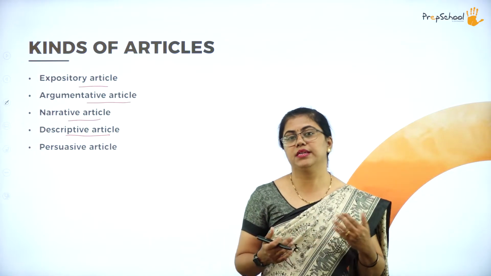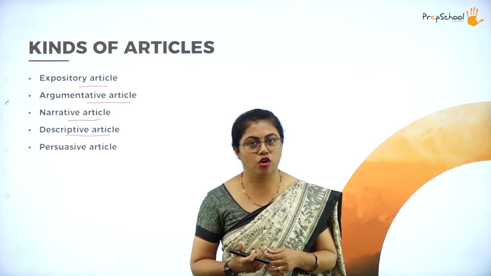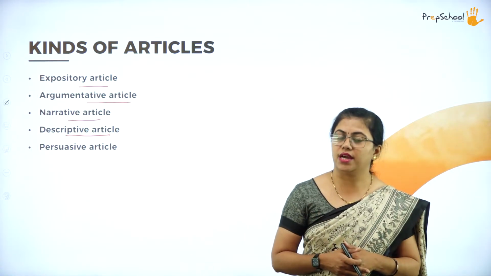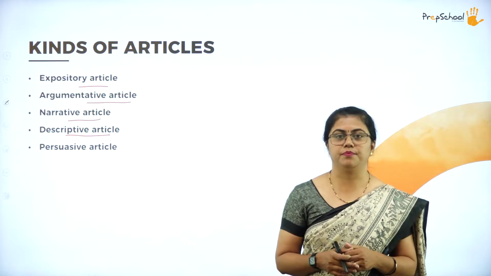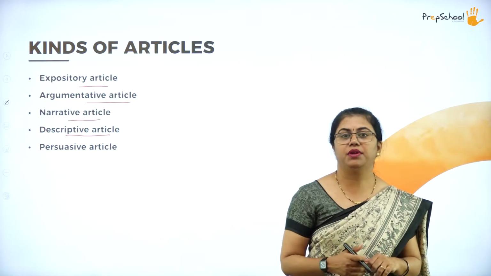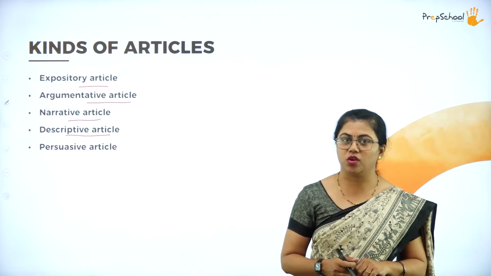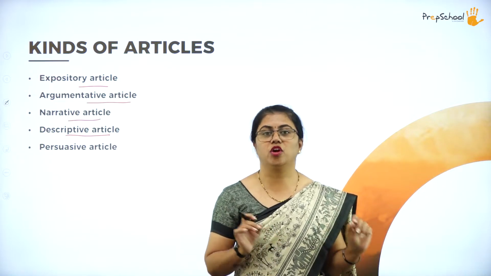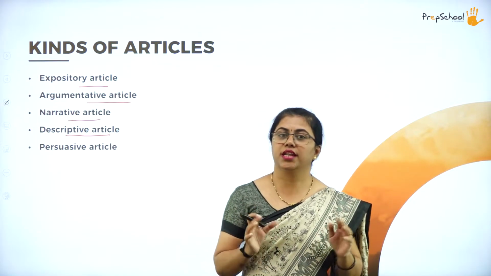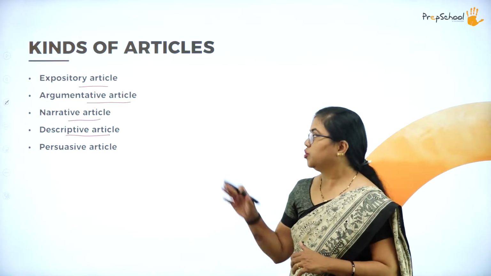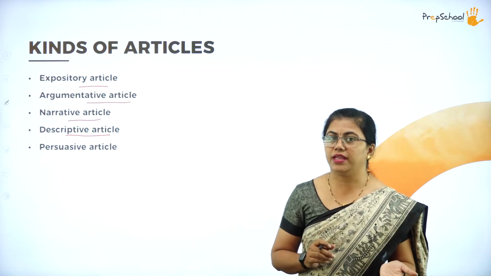For example, suppose a new product is being launched to the market. At that time, a descriptive article is what is written. Suppose a new car is being launched, so there will be a descriptive article that is written. A descriptive article purely describes a topic or describes a product or describes some process. That's it. It is only a description. So the decision will not be given by the author.